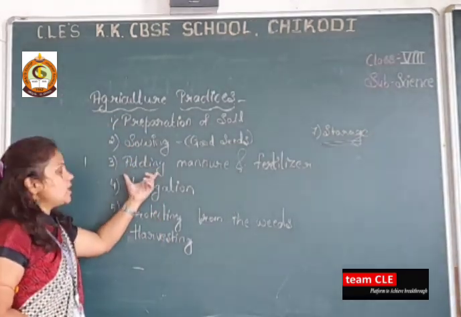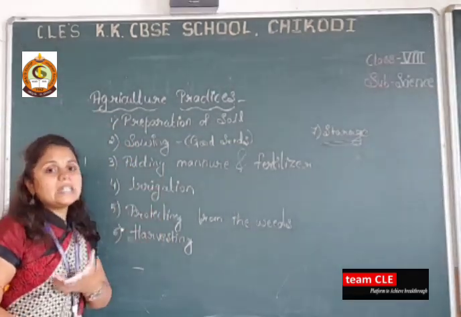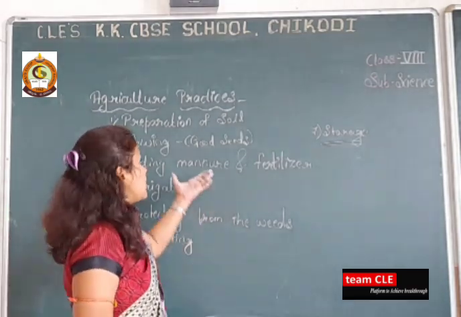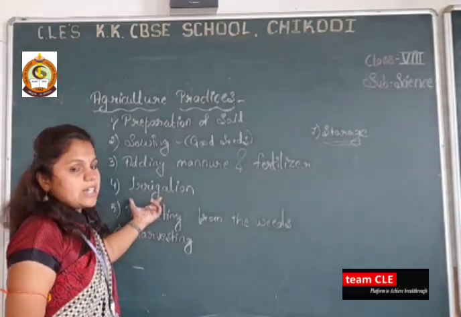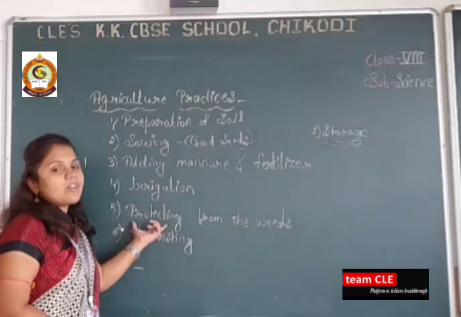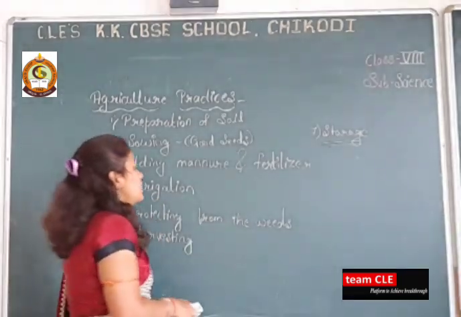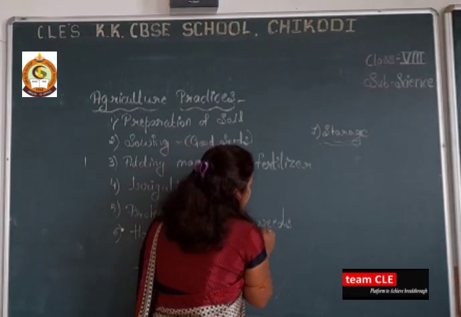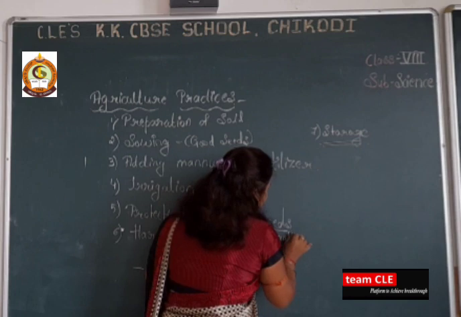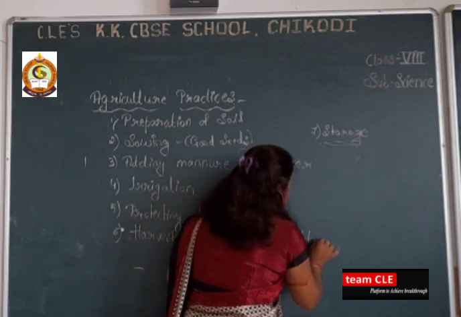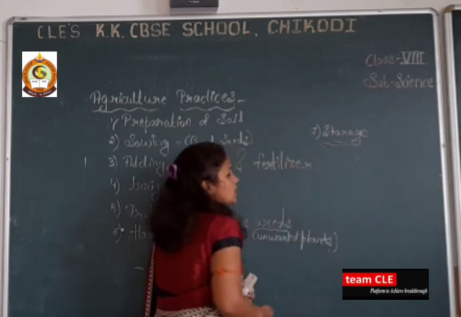After adding manure and the fertilizer, we have to irrigate the land where we are preparing our crop. So irrigation is the next step. Next is protecting from the weeds. Weeds are nothing but unwanted plants which come with the crop.